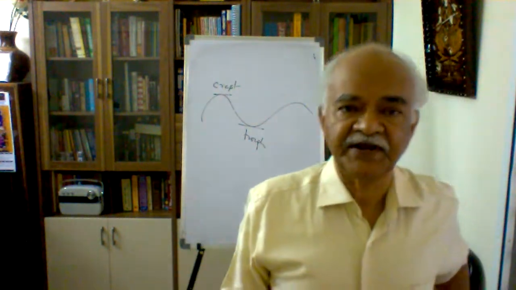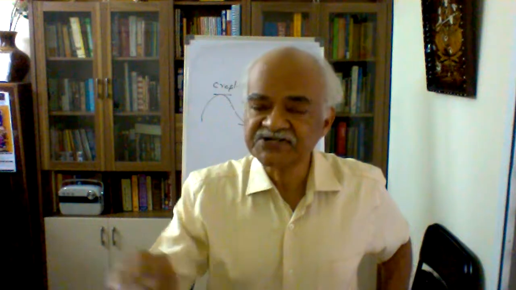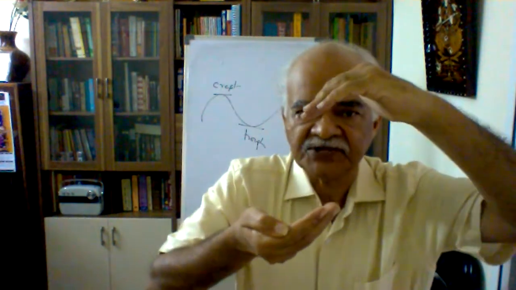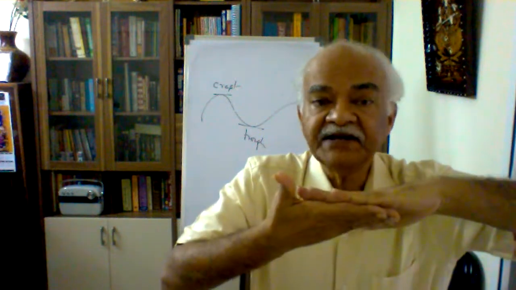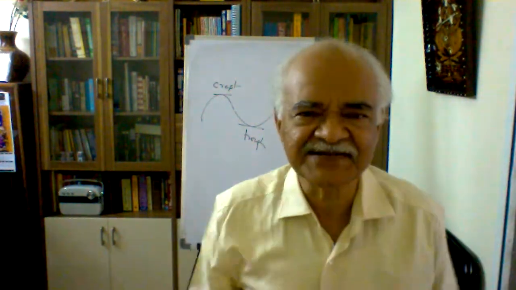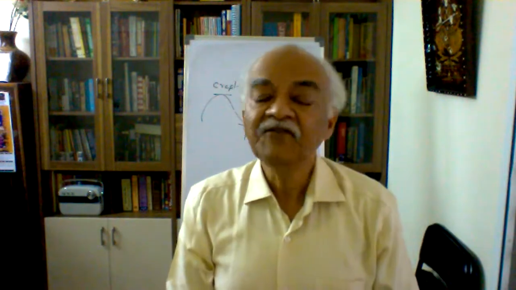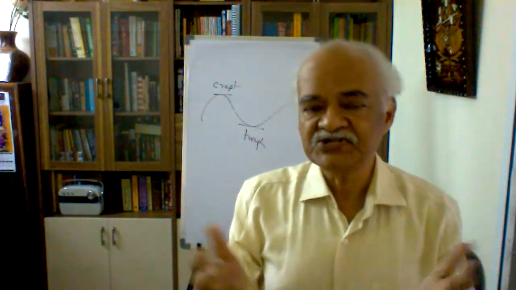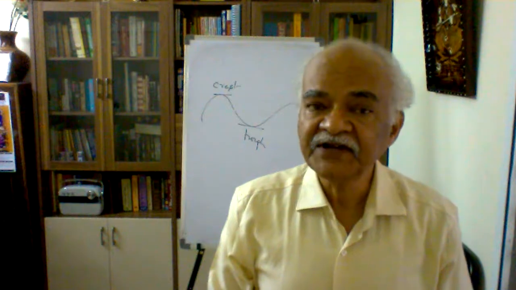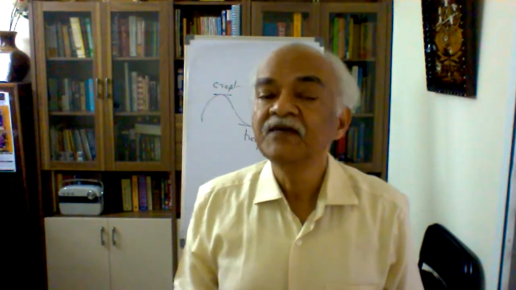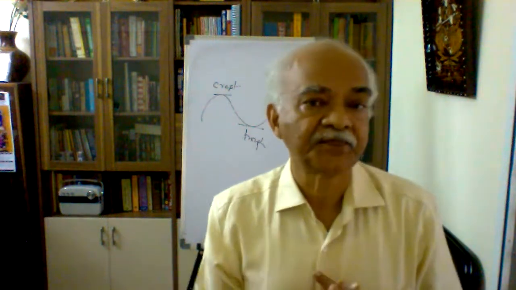Suppose on the contrary, we do not have that kind of constructive interference. This is the peak portion, the crest portion, this is the trough portion. If they combine, the interference is destructive interference. They destroy both the peak portion and it becomes flat. Flat means what? The electron density is 0. You must be acquainted with the word for that by this time: node. Nodal point or nodal plane, which means the electron density is nearly 0.